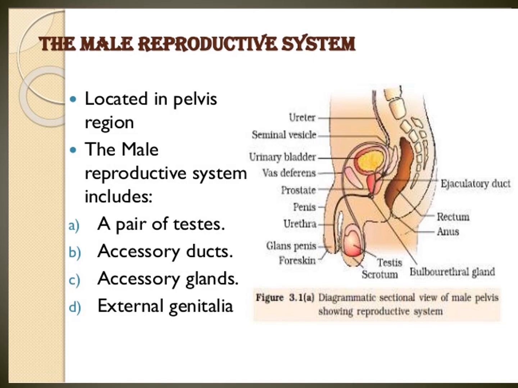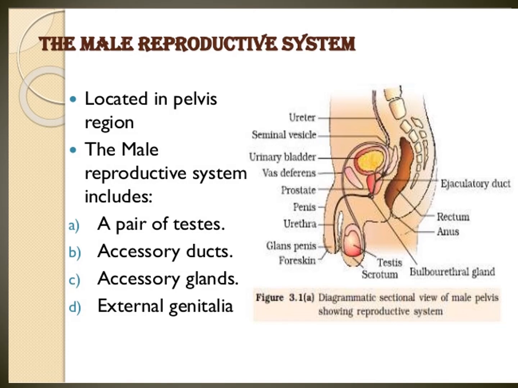Now, see the picture. Everybody see the picture. All parts no need. Now you see testes.